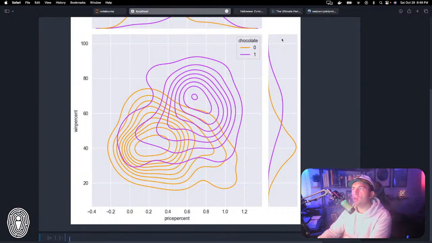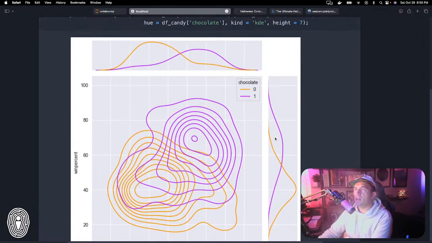So you can see that the chocolate candies did have a little bit of a higher distribution of wins, which doesn't surprise me. I feel like people like chocolate candy in general more than non-chocolate candy, whereas the non-chocolate candy is on the lesser side of things. So this, again, shows a lot of different information out of one visualization.